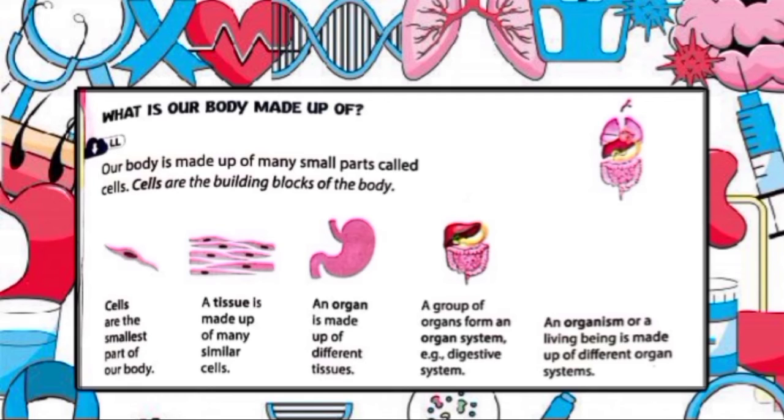So what is an organ system? An organ system is a group of organs and body parts that work together to accomplish a common goal or function in our body. Skeletal, muscular, nervous, respiratory, digestive, circulatory and excretory systems are examples of our different organ systems.